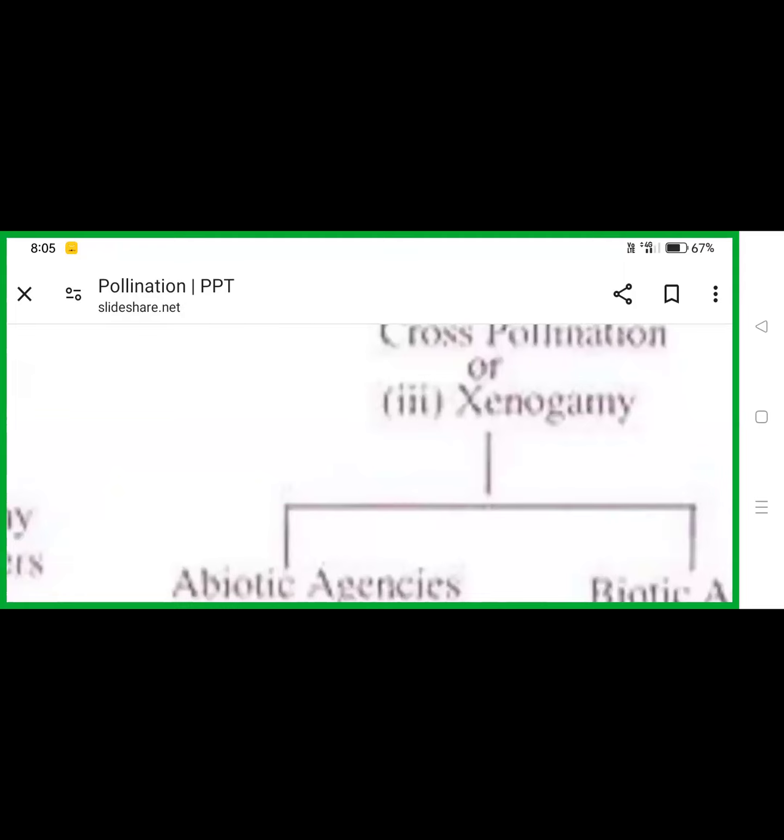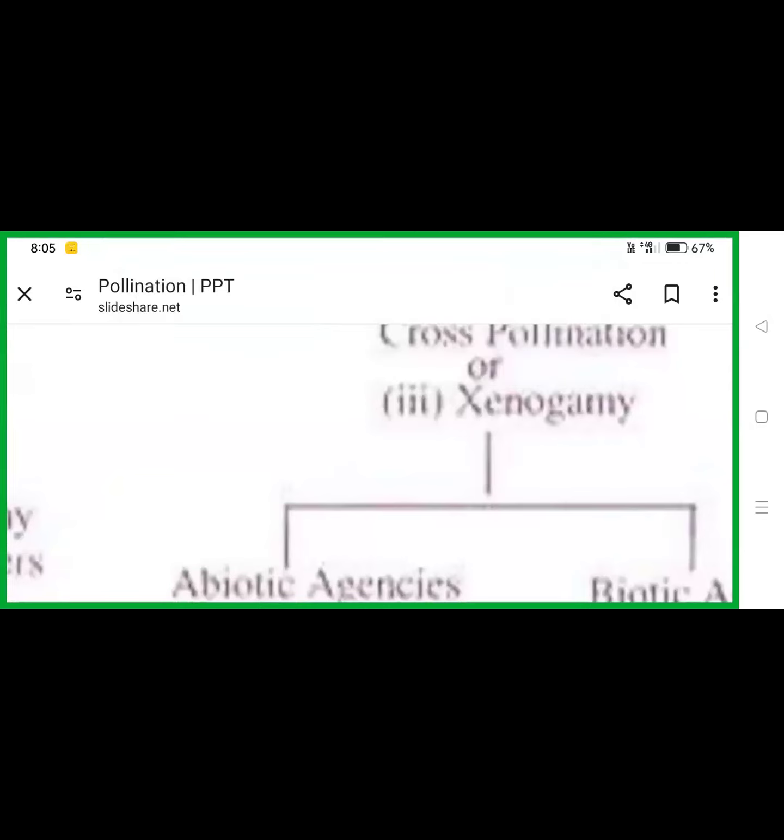So another flower of the same type. The pollen grains of one flower reach the stigma of another flower of the same type present on another plant, on two different plants. One flower is present on one plant and another flower is present on another plant. So the first plant's pollen grains reach the other plant's flower. That is called xenogamy.